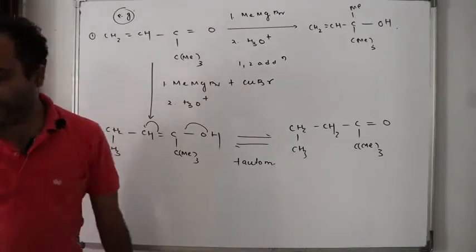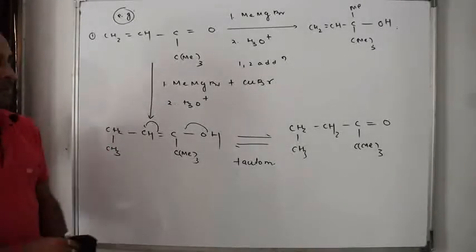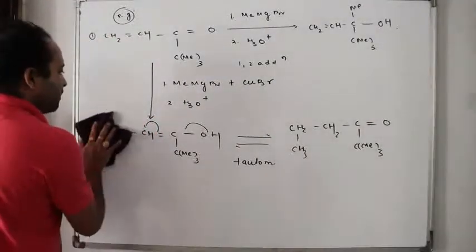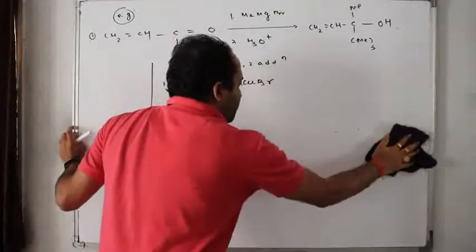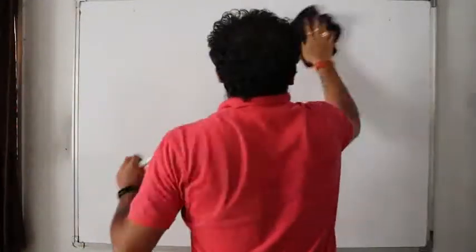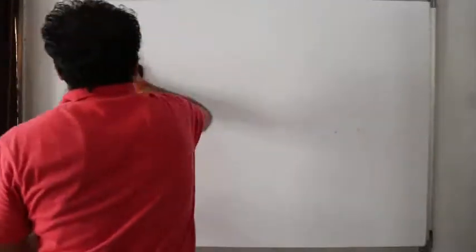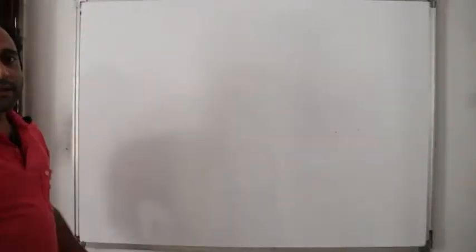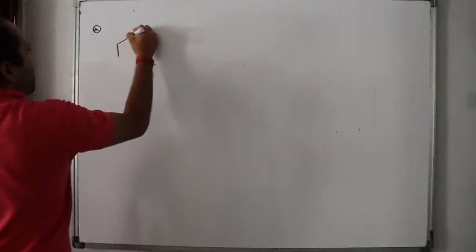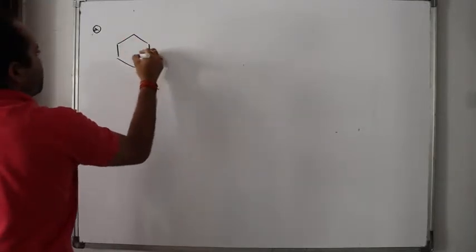Easy. Now let us go for one more example. Pause the video and copy it. Example 2. Use your brain to solve this, okay?